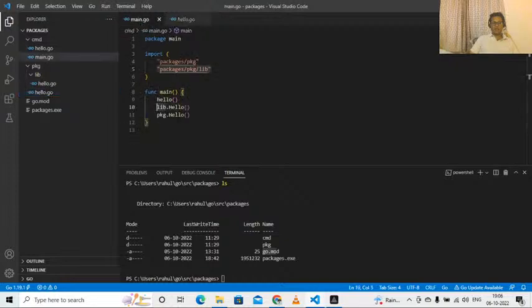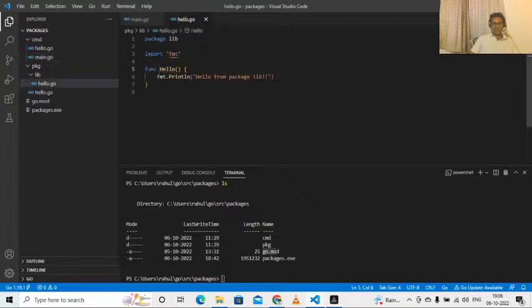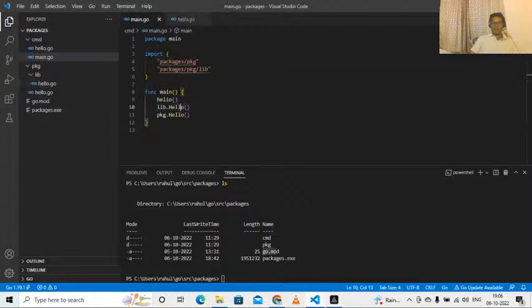Now let's come back to main. What I'm doing here at line number 10, I'm making a call to hello function inside lib package. Let's see what this function is doing. This is again printing hello from package lib. How do I get here? You have to hold the control key, hover over this hello function and click.